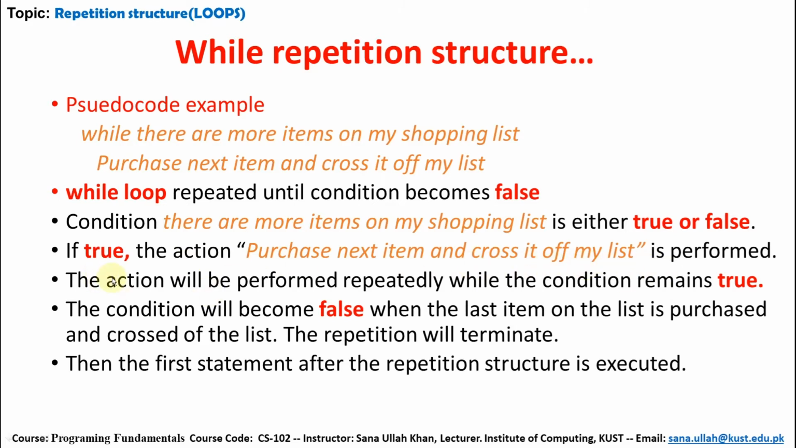First of all, the list will be checked. If there are items present in the shopping list, then the next item is purchased and the examined item is removed from the shopping list, and then we check the next item. The action will be performed repeatedly while the condition remains true. The condition will become false when the last item on the list is purchased and crossed off the list. The repetition will terminate, and then the first statement after the repetition structure is executed.